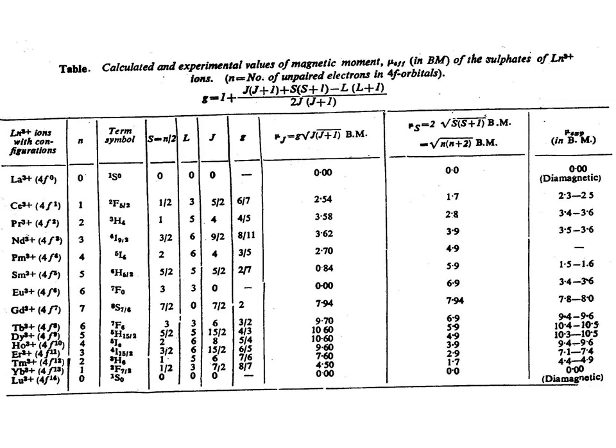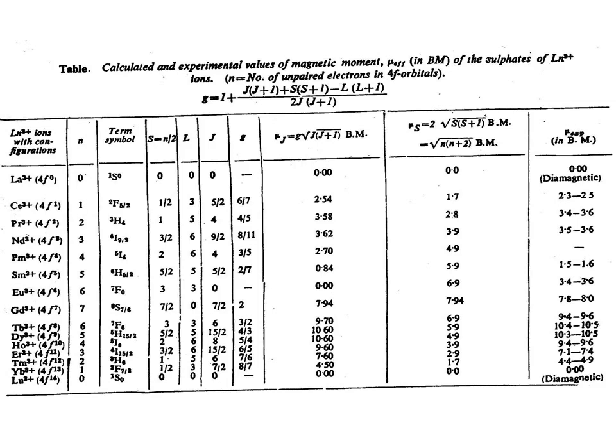You can see the number of unpaired electrons gradually increases from 0 to 7 at gadolinium, and from gadolinium onward the number goes down.